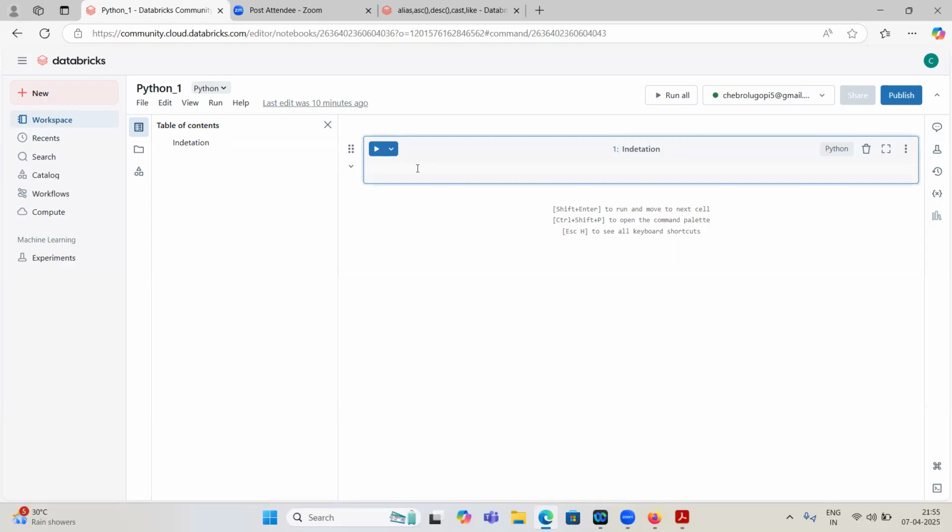So indentation. In Databricks, you can use the hash symbol to add comments. Let me add a comment: indentation refers to the spaces at the beginning of a code line.